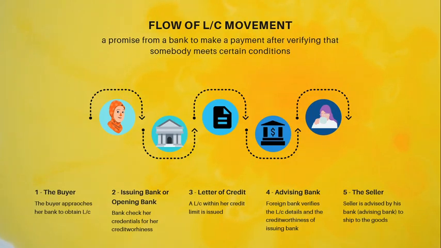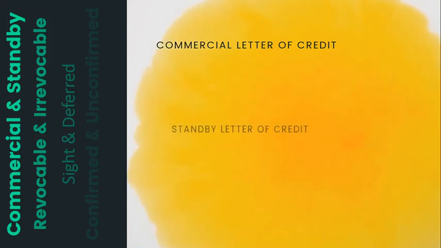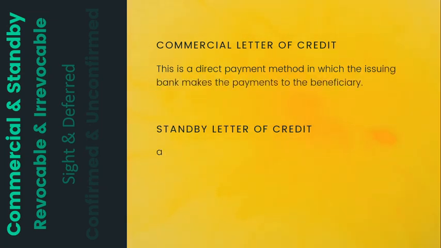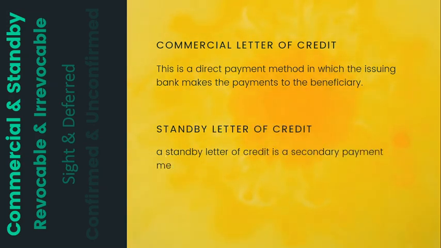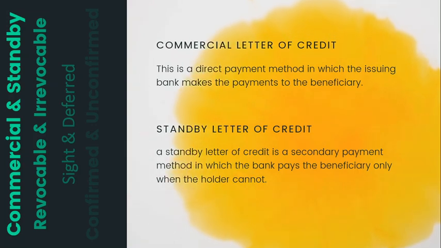The first type of letter of credit is the commercial letter of credit. In fact, most of the letters of credit which are exchanged are of commercial nature. Basically, these are letters of credit issued for commercial objectives. However, a standby letter of credit is kept as a guarantee. It is a secondary payment method where the bank will pay only in a situation when the payment maker fails to make the payment. It acts very much like a bank guarantee.